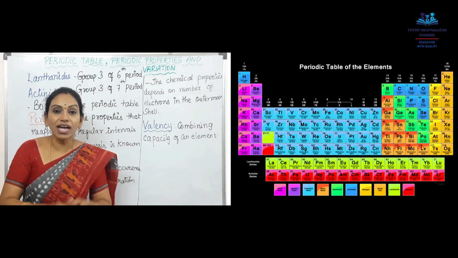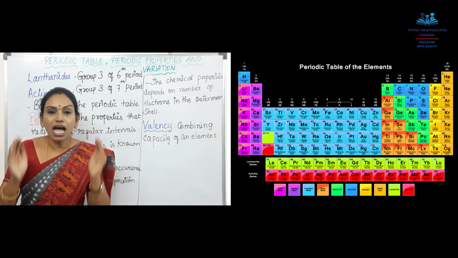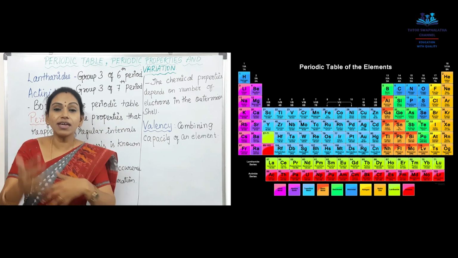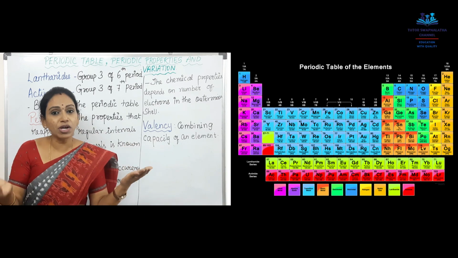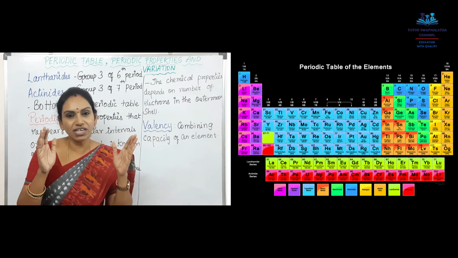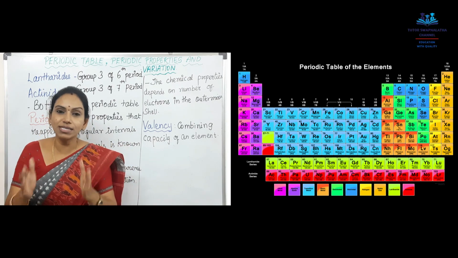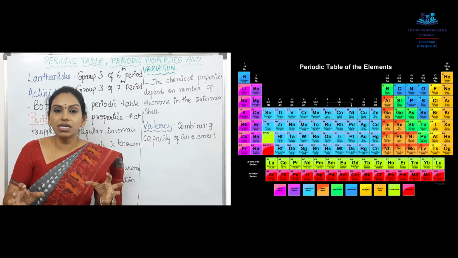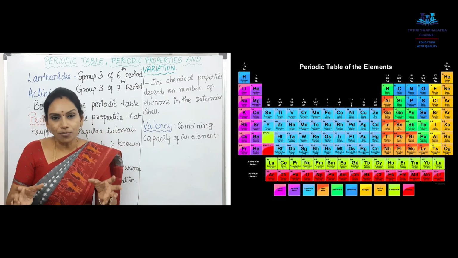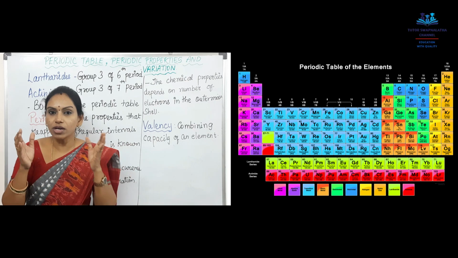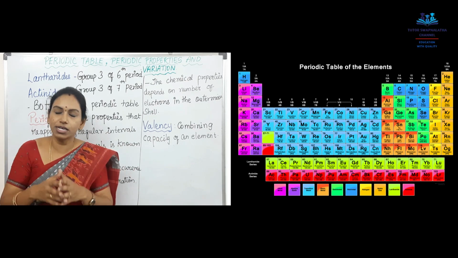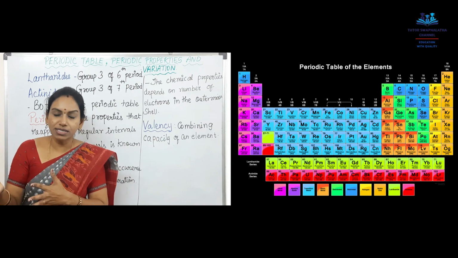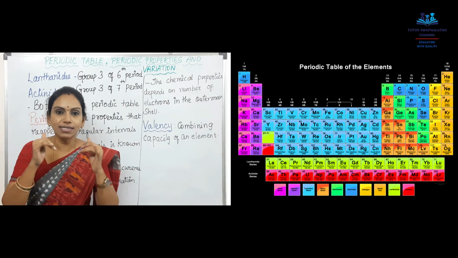This is the reason why those two elements share the same chemical properties, or vary in chemical properties: it is also because of the same electronic configuration only. That you call it as periodicity. Periodicity means if a few elements share similar properties because of similar electronic configuration, and some of them may vary at regular intervals, which is called as periodicity.